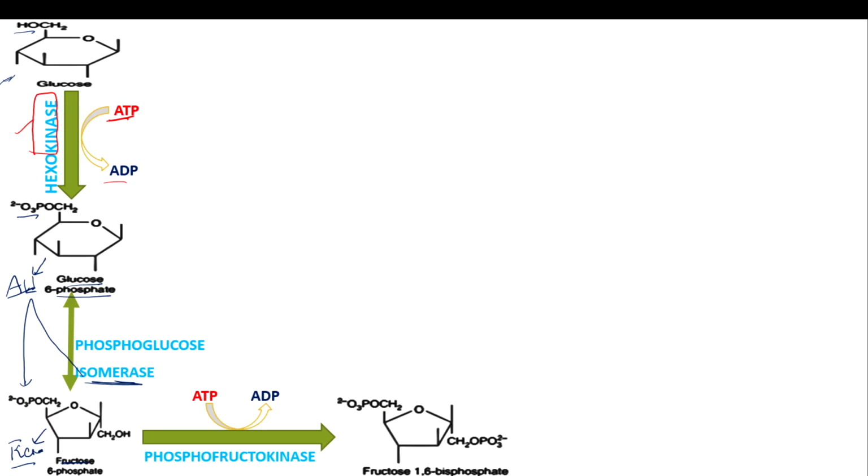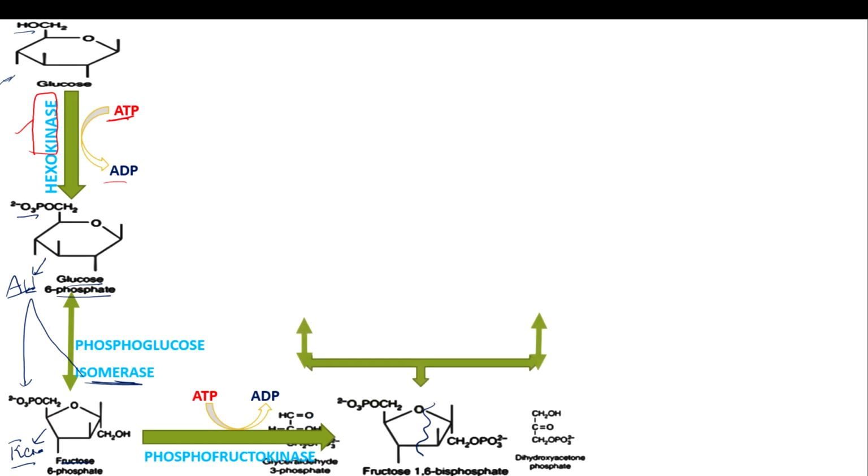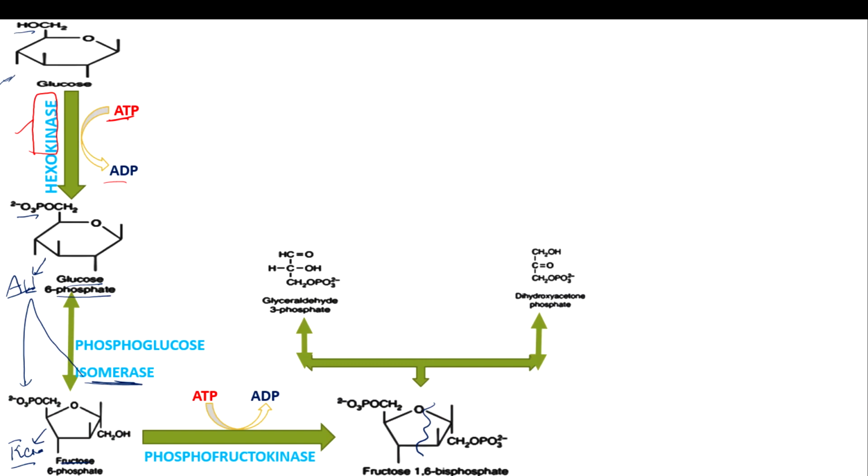Now this fructose 1,6 bisphosphate will be split into two halves called glyceraldehyde 3-phosphate and dihydroxyacetone phosphate. You can see the splitting like this: 1, 2, 3 carbons and 1, 2, 3 carbons here. These are the two structures. This splitting is done by the enzyme called aldolase.